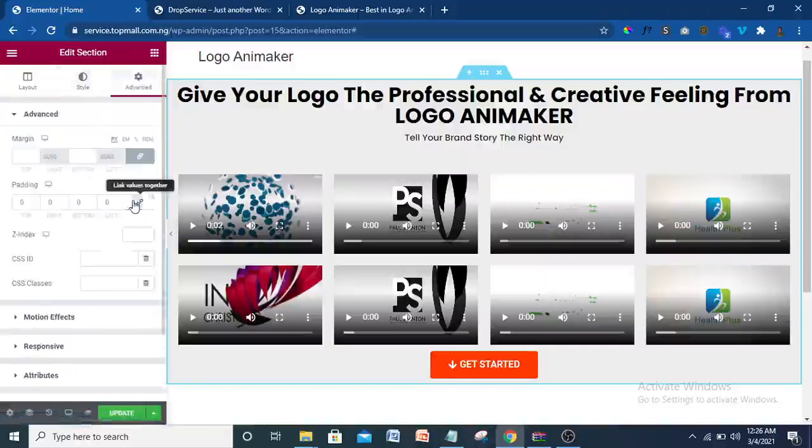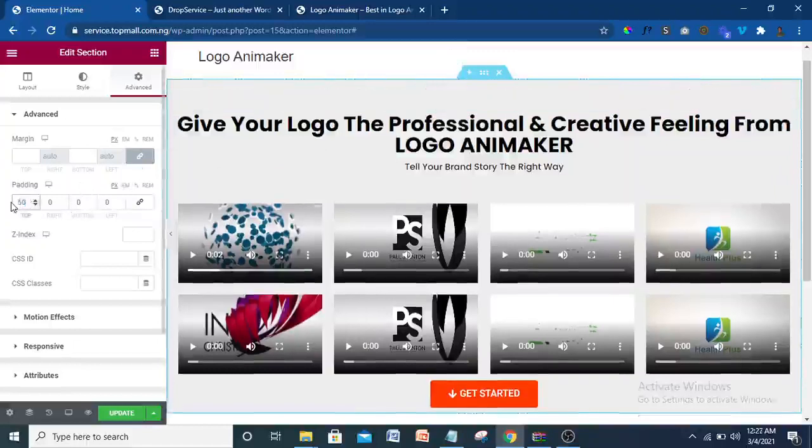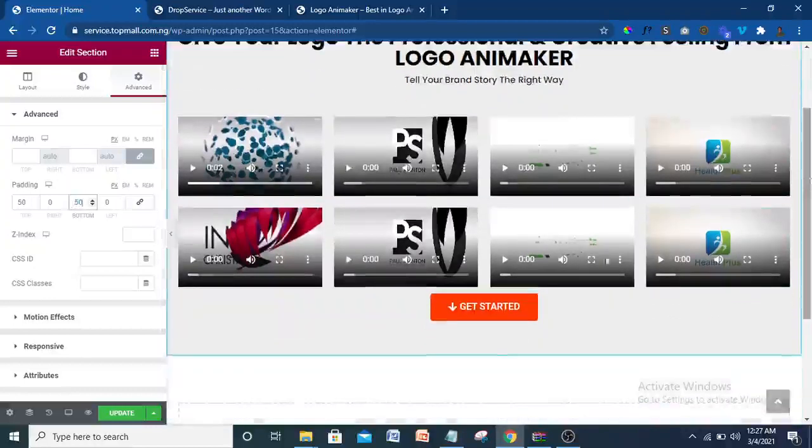All right. So margin is outside. If I want to drag it outside, that is margin. But since that one is inside, it's padding. So I want to give it a top padding. Let me put a top padding of 50, and a bottom padding of also 50. Let's leave that at 50. So as you can see, there's now a space under and a space up here. Then I'm just going to update that.